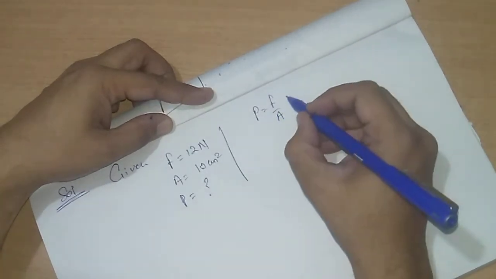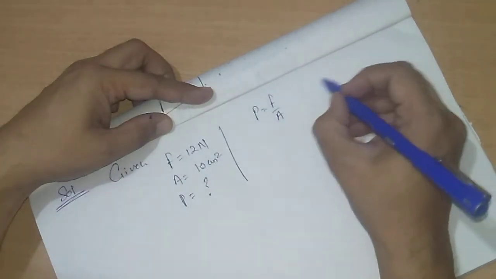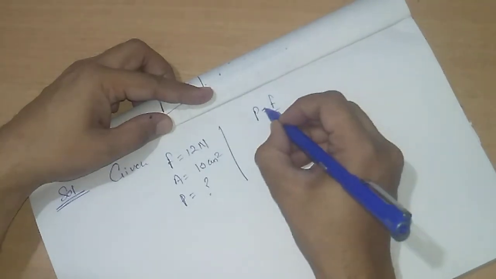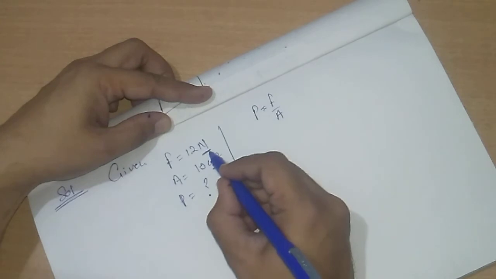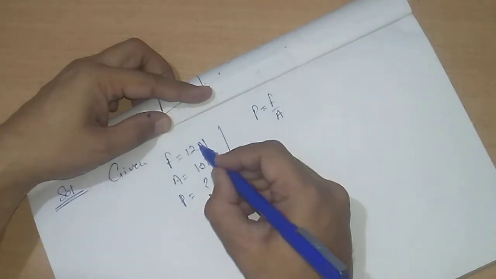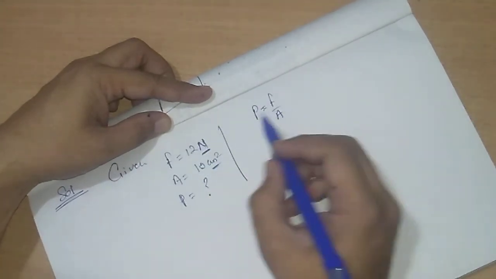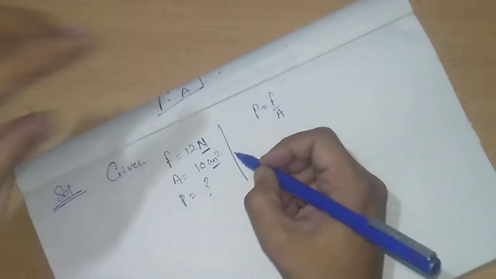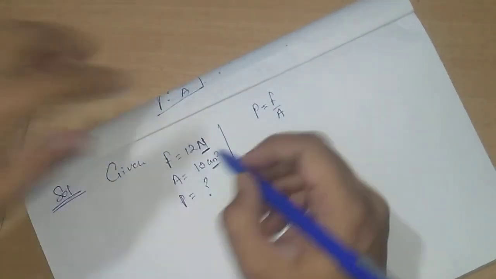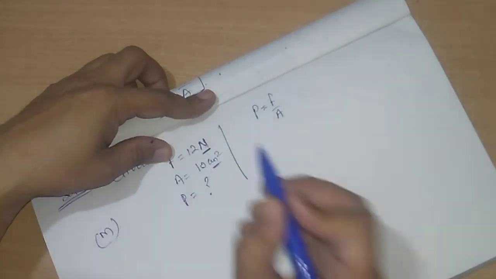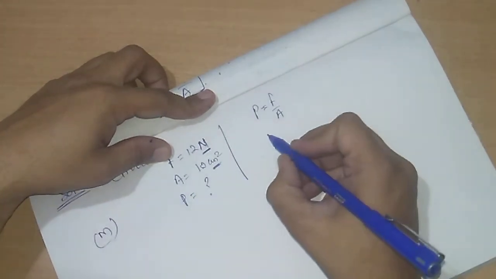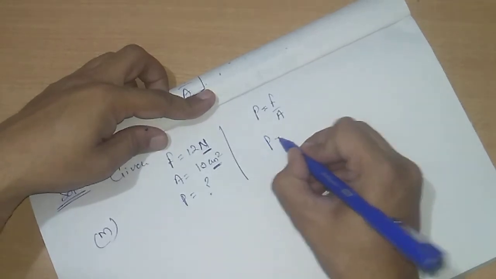And while we are calculating, we need to understand that there is a difference in the unit. Okay, you might have observed Newton is one standard of unit and centimeter is another standard of unit. What is the standard unit of length? It is meter always. So we need to convert centimeter into meter. So let us put the values first and then we will convert it.